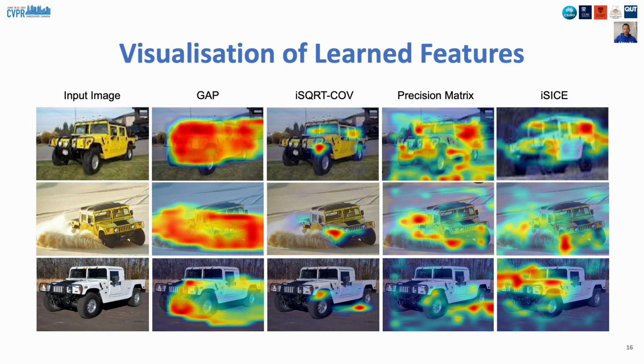Now we visualize the learned features by our iSICE method and compare them with its covariance counterparts and global average pooling. The feature map suggests that with iSICE, the model focuses well on the key parts of the car to extract features for classification. Global average pooling overly focuses on the entire foreground. The covariance counterpart focuses poorly, while iSICE lets us control the degree of focus by controlling sparsity.